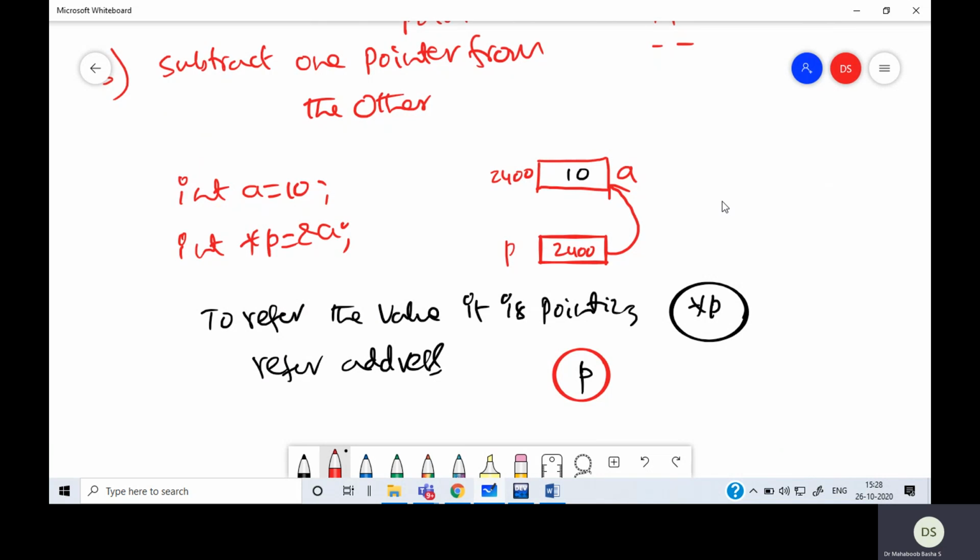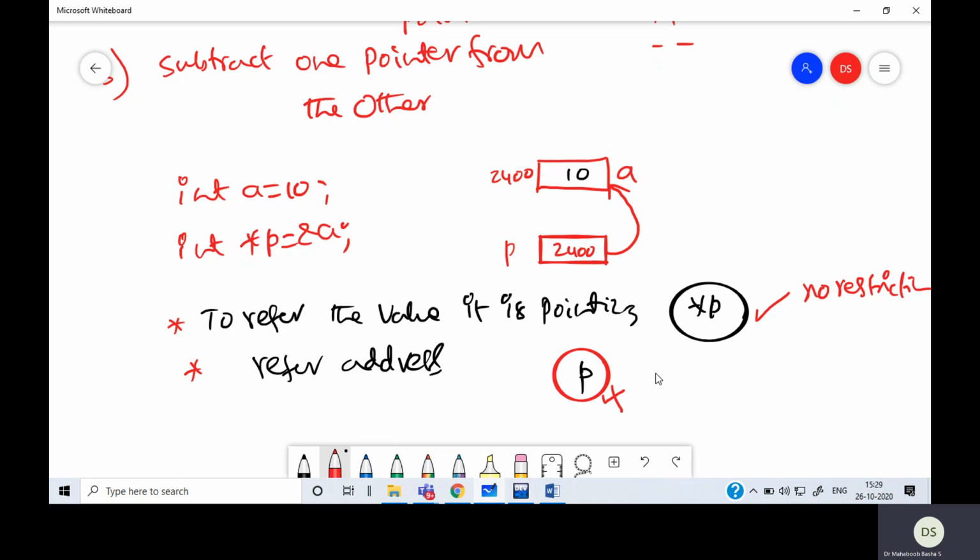All these restrictions are when I use the pointer to refer the address. When I am using the pointer, there are restrictions on this. When I am using pointer to refer the value like this, there is no restriction, because I am referring the value.